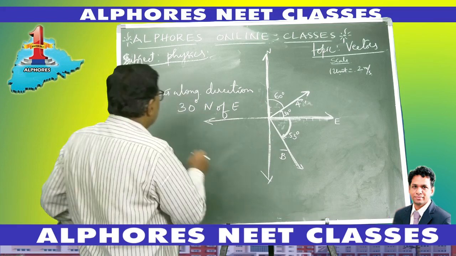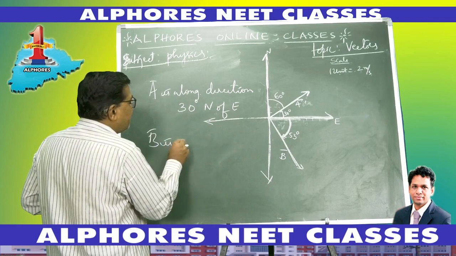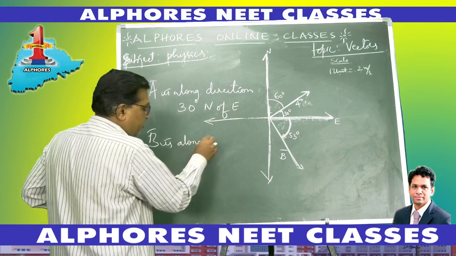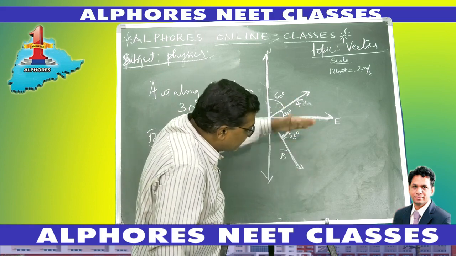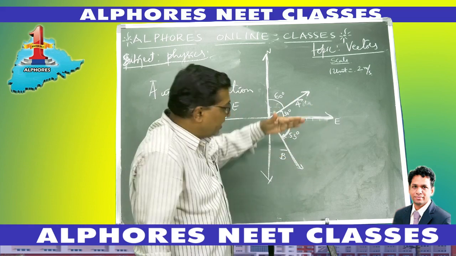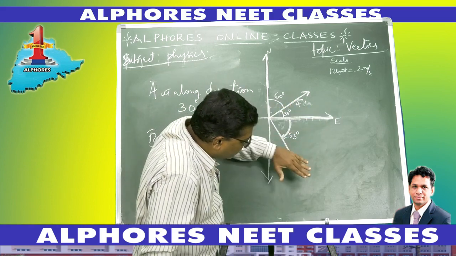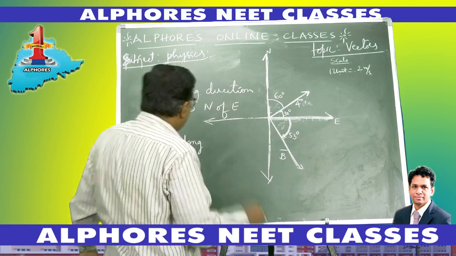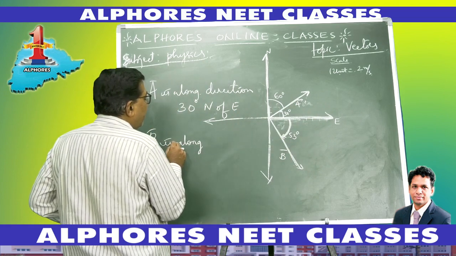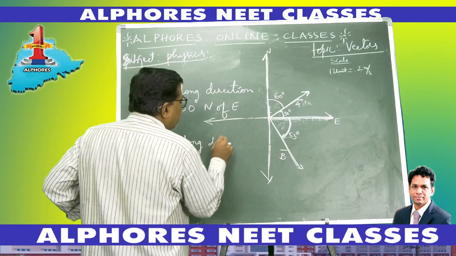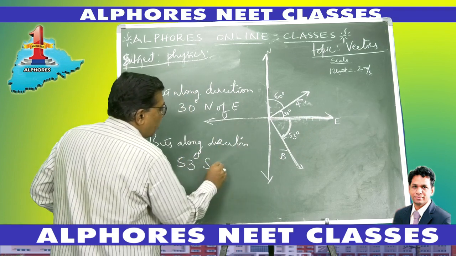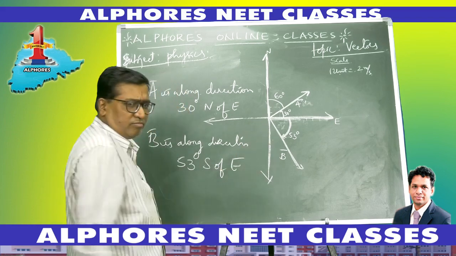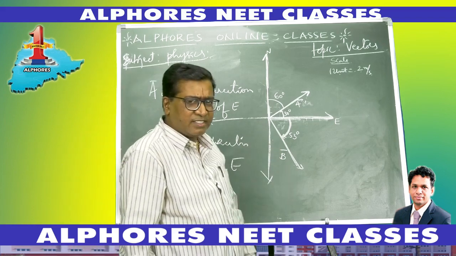Similarly, B bar. Now B bar is in this quadrant. You know, this quadrant is the south side of east. So it is 53 degrees south of east. So the direction of B bar is along 53 degrees south of east.